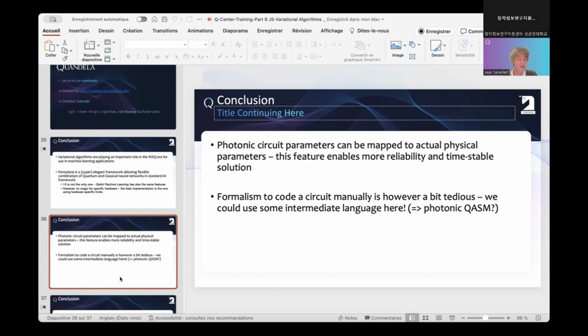So there is Quandela for discrete variable, Xanadu for continuous variable, but there are no other players. So the community is so small that there has not been any initiative for doing this assembly language, but at some point it will have to come.